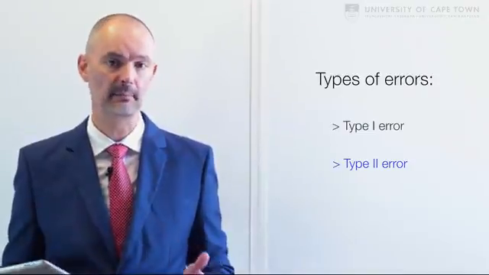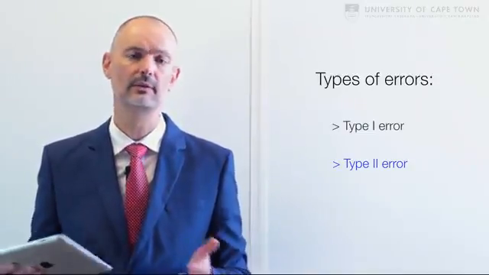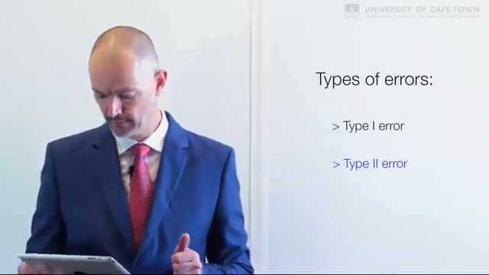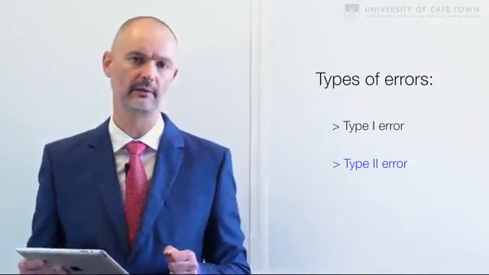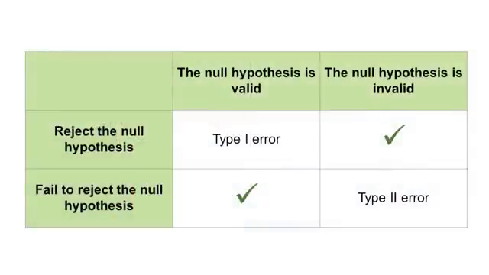Drug A was better than placebo, but the analysis we did showed a p-value of more than 0.05, so we do not reject, we failed to reject that null hypothesis, where in actual fact we should have. We don't know this, that is what our analysis is, but that really is a type 1 and a type 2 error, and this is the type of table that you can just usually memorize to remember those.